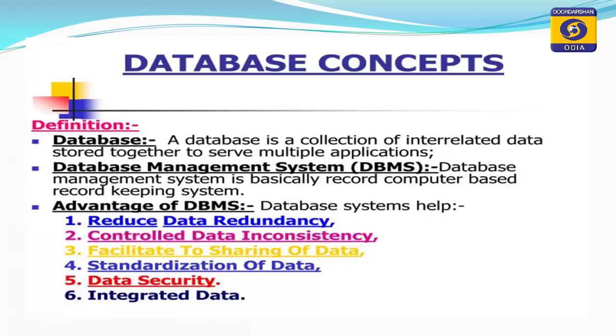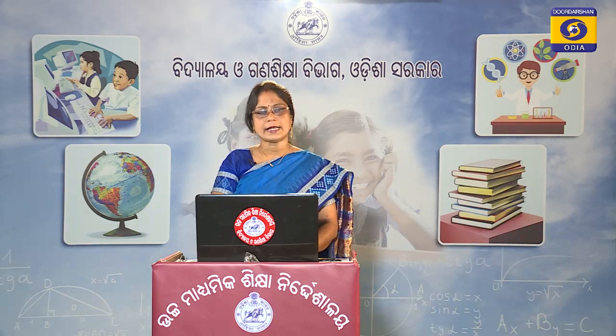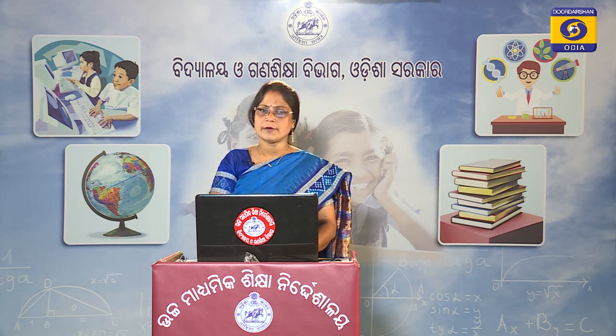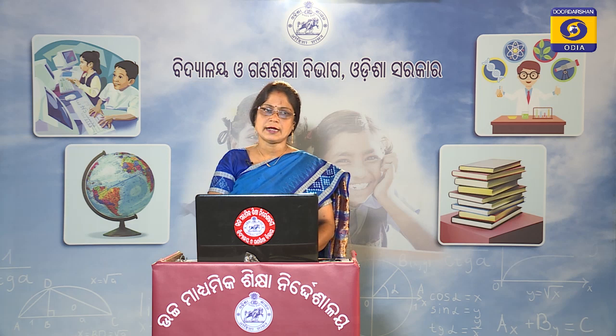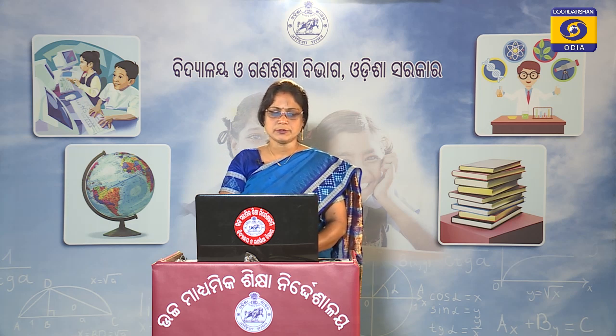And next we discussed some of the advantages of database management system. What are the advantages? Some of the points we already discussed: reduced data redundancy, that is, duplicacy of data can be avoided by using a database management system, while there is more chance of duplicacy with human users.